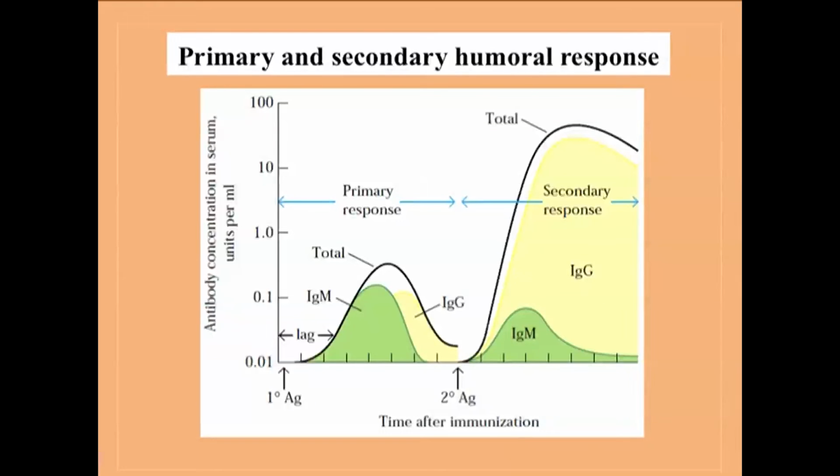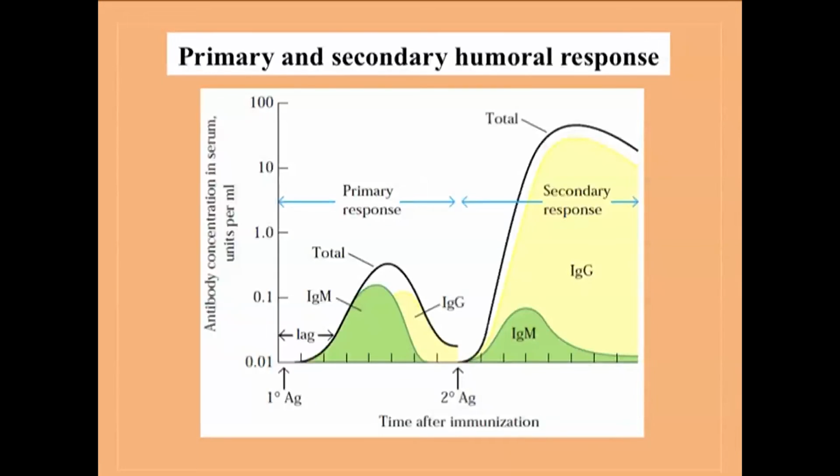Then peak plasma cell levels are attained at around 4 to 5 days, and peak antibody concentration levels are attained around 7 to 10 days. Whereas if we immunize the same mice with a soluble antigen, then the lag phase is more than 7 days before the B cells start to grow, and then peak plasma cell levels are attained around 7 to 10 days, and peak antibody concentrations are attained around 14 days. That means soluble antigens induce the immune response later.